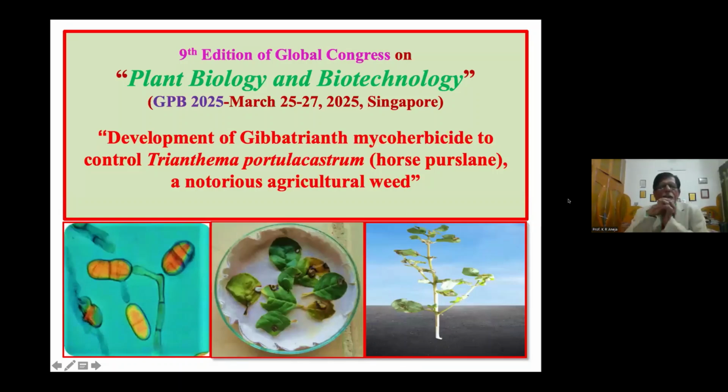Here is the topic: development of Gibbatrianth mycoherbicide to control Trianthema portulacastrum, horse purslane, a notorious agricultural weed. When we talk of this horse purslane, it is an agricultural weed not only of the northern part of our country, India. It is also an agricultural weed of Pakistan, Mexico, as well as the United States of America. The first discovery of this fungus, Gibbatrianth, was made on this very weed from the United States of America itself in 1986.